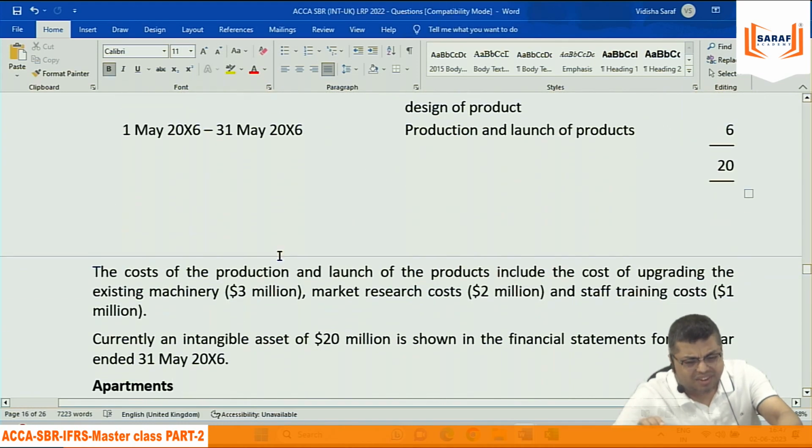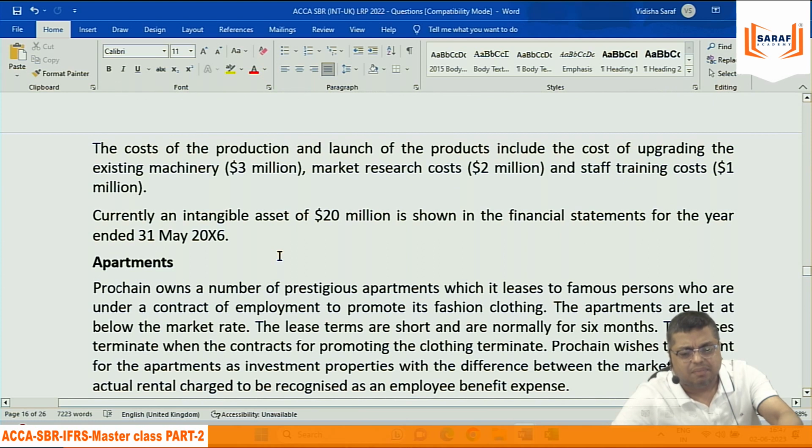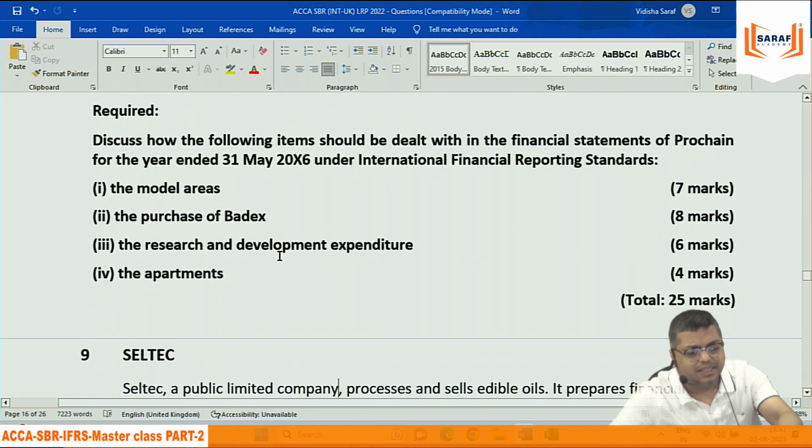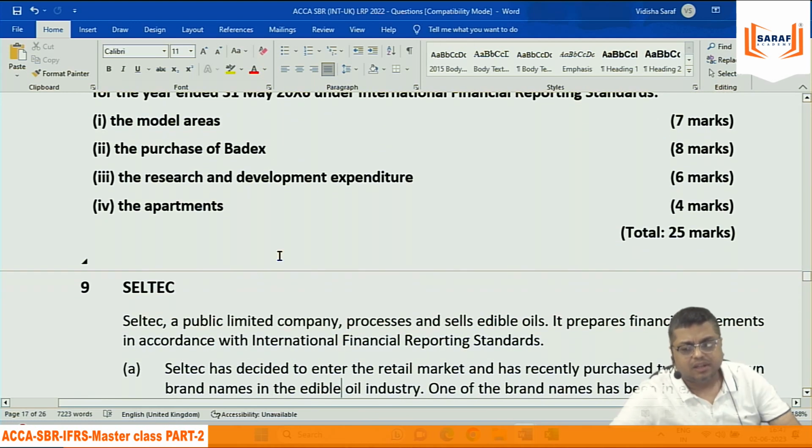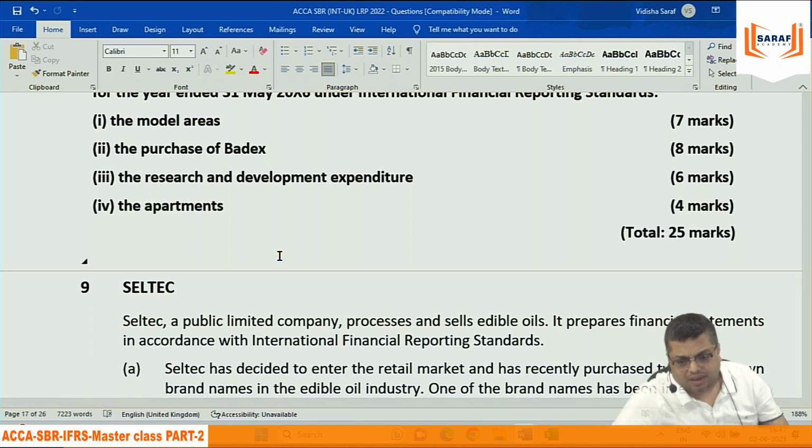Some subjectivity, slightly 1 or 2 marks, 3 marks, बस उससे ज्यादा सब्जेक्टिविटी नहीं है मार्किंग में. So if somebody is scoring 60, he may be scoring 57, 58, 61, 62, but 60 he cannot score 30. If somebody is scoring 30, he cannot challenge the institute that I should be getting 60, 50.